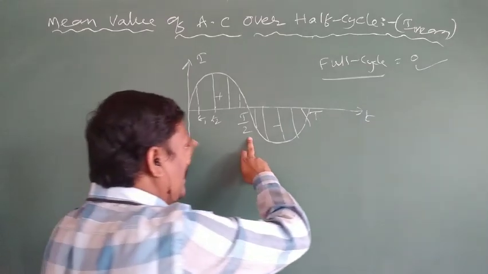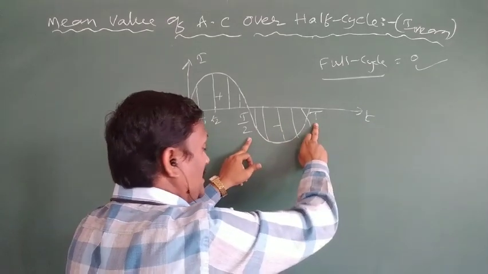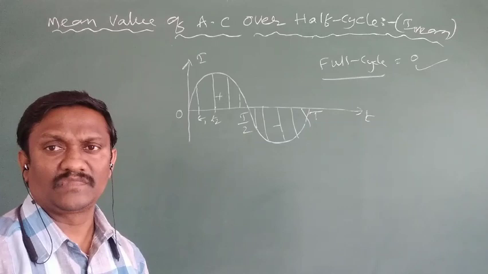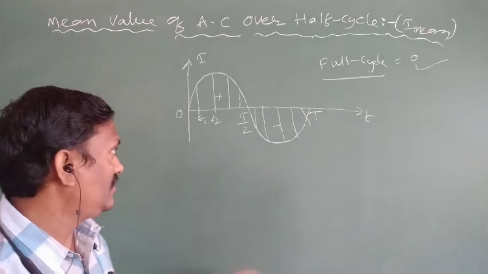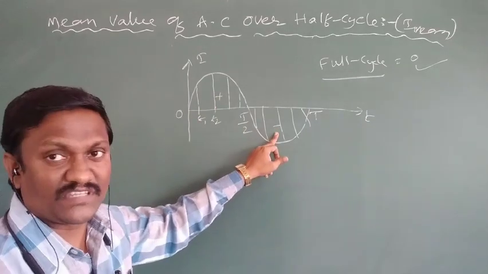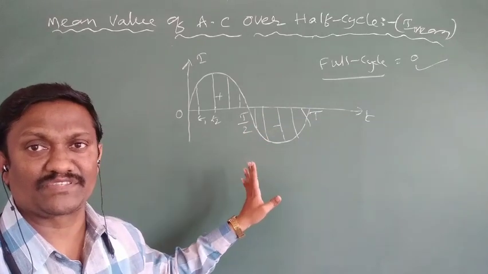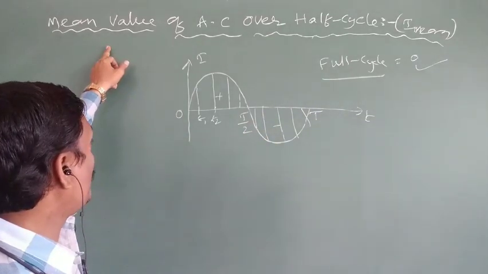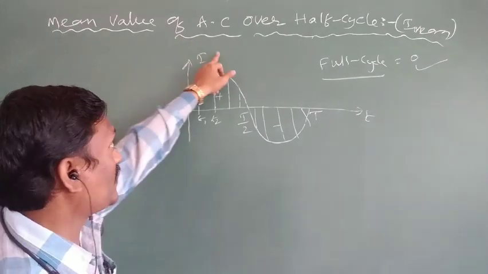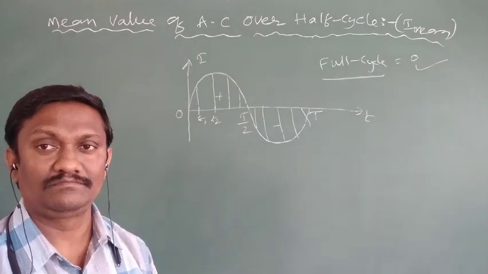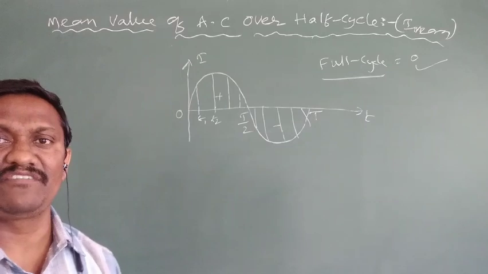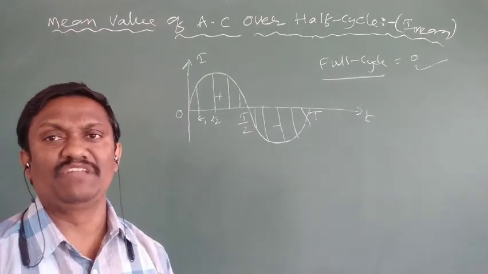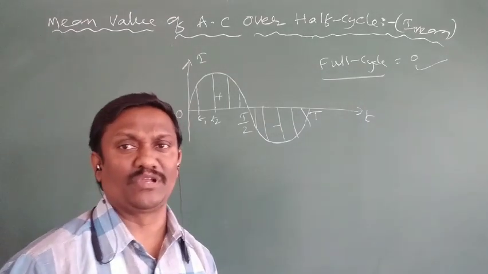In the negative half cycle, the limits are T by 2 to T. You can calculate over either half cycle, positive or negative, and the mean value of AC remains the same. In a full cycle, the mean value of AC is 0, so the mean value of AC is always calculated over a half cycle only.